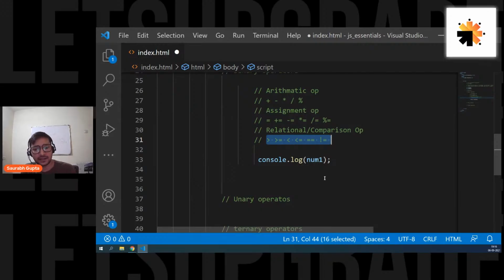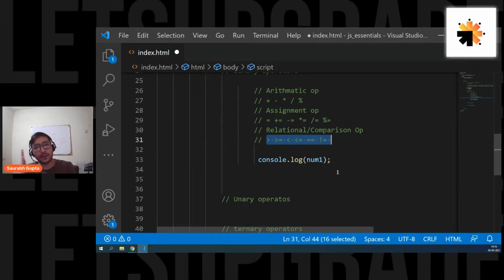What is the use of writing this in console? What exactly is your doubt? Can you tell me? What exactly is your doubt? Okay, everyone, so let's move ahead now.